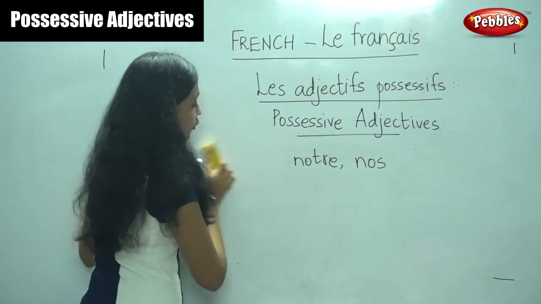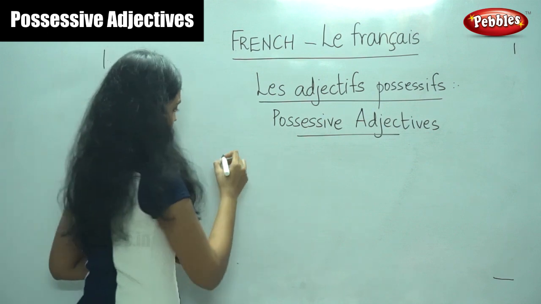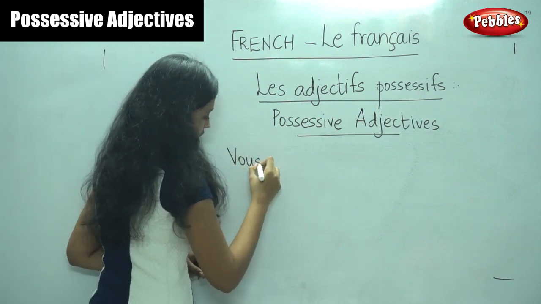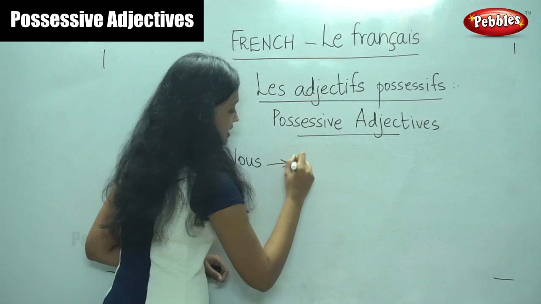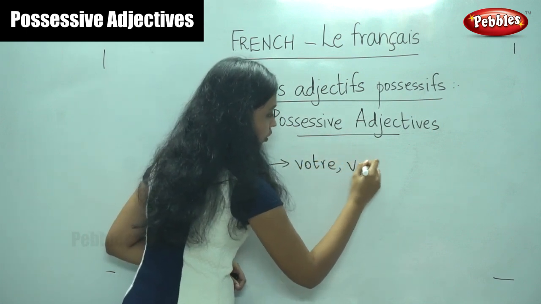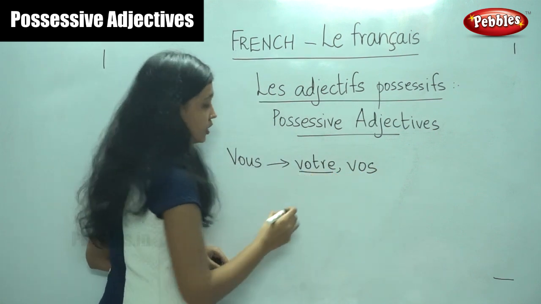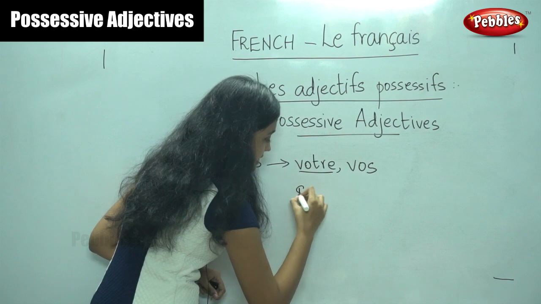Next, for vous. For vous, it is similar to nous. You would have guessed it, I think. It is votre and vos. Votre would come for nouns that are singular.